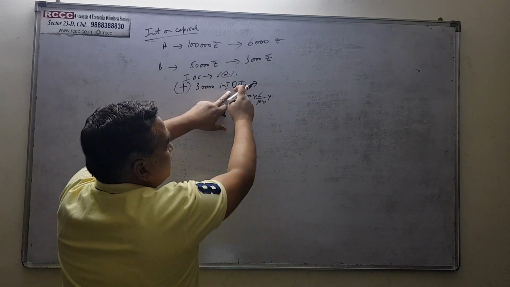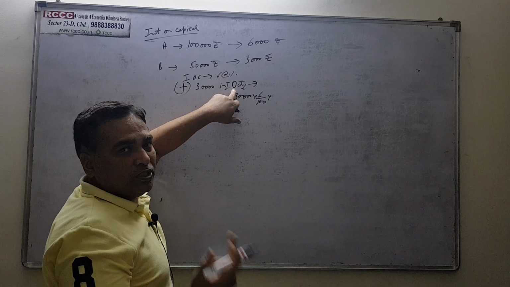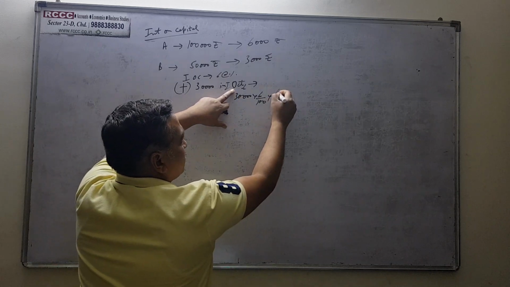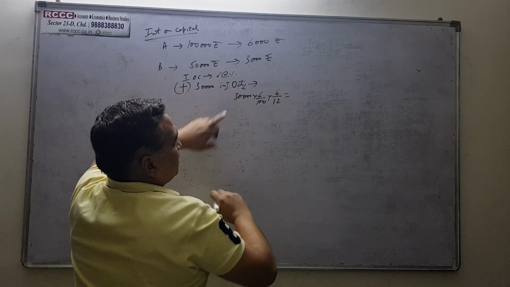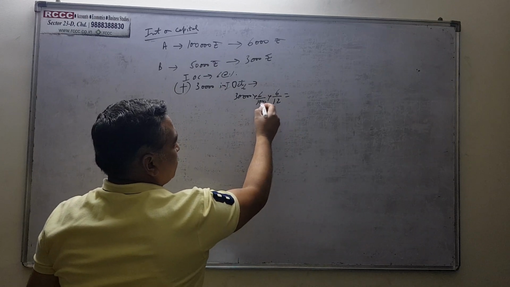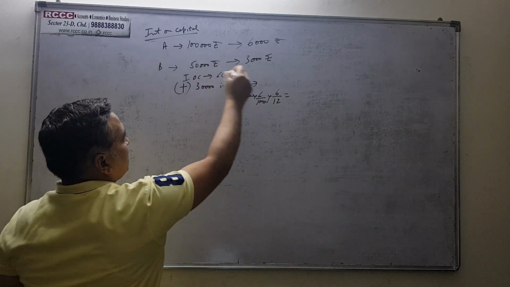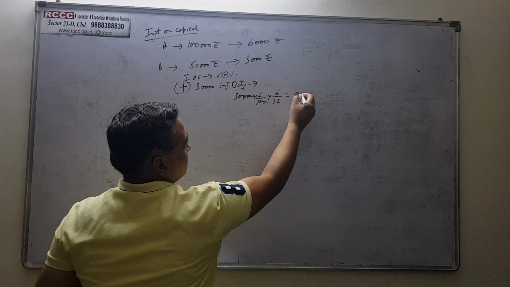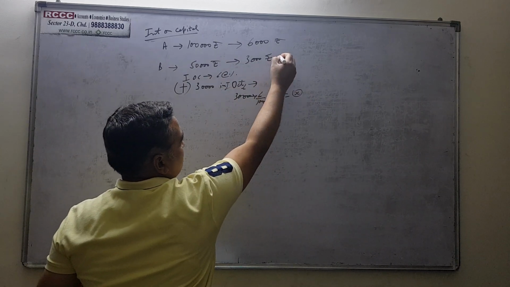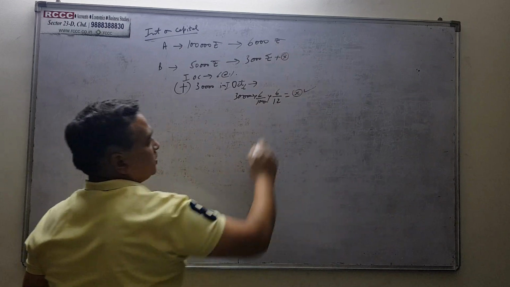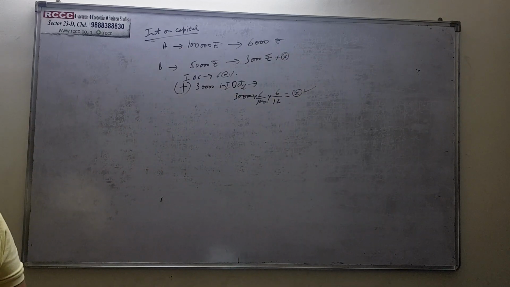Now from October till March he has parted with the money, so he'll receive it for 6 months, right? So after calculation जो भी amount आएगा, that will be our interest on capital. Suppose this will be an X amount, so B is going to receive 3,000 plus this X amount, right? So this is the way how we calculate interest on capital.